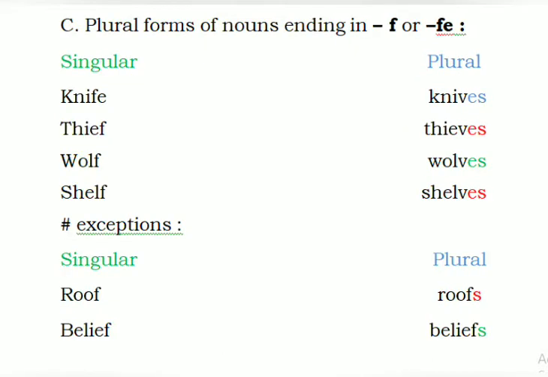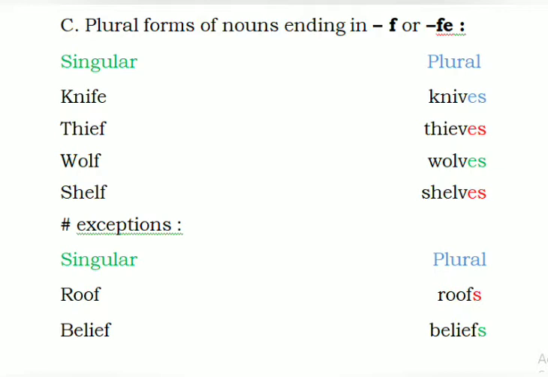Plural forms of nouns ending in -f or -fe. Let us see. Under singular noun we have knife. See the word knife, K-N-I-F-E. It is ending with F-E. So when we make the plural of knife, we will use V-E-S. Knife, knives. Thief, thieves. Wolf, wolves. Self, selves. Now there are some exceptions also.